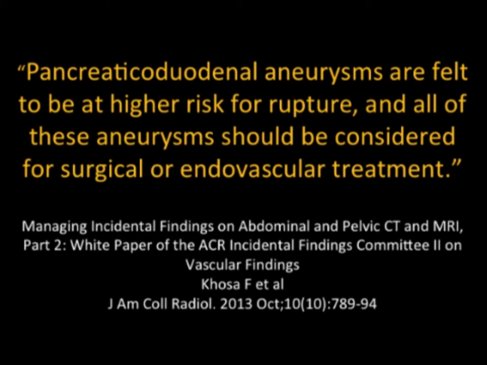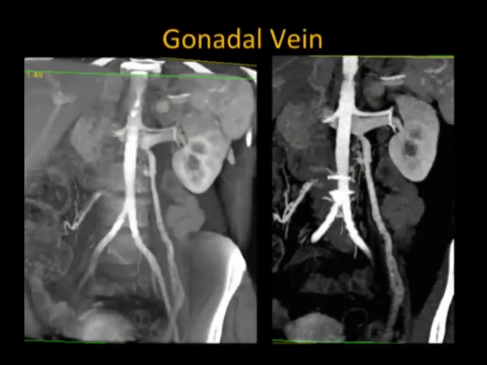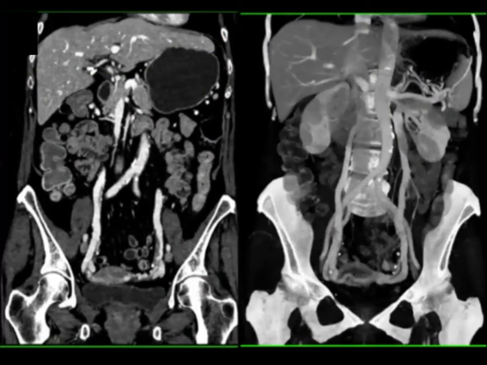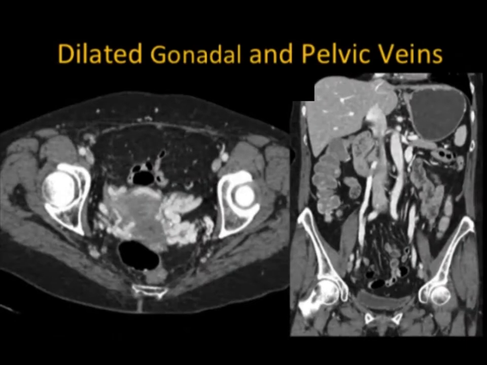Now, what else? I've spoken to you about arteries, but what about veins? Are there any problems we have with veins? I have seen several cases of portal vein aneurysms, and those are managed conservatively for the most part. We also speak about dilatation of the gonadal vein. Here's a good example of a patient where the left gonadal vein is prominent. And in this case, the gonadal veins on both the right and left side are prominent. And you can trace them down to the pelvis where there are very prominent veins in the parametrial regions. And when you look at the axial views, you can see this prominent vasculature.